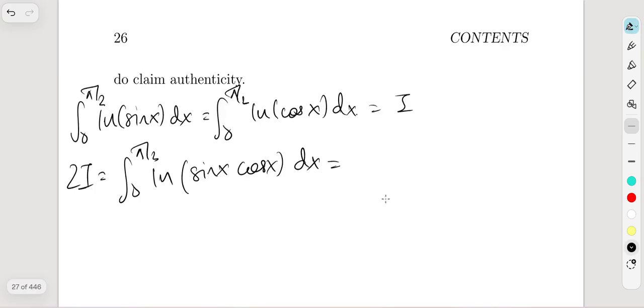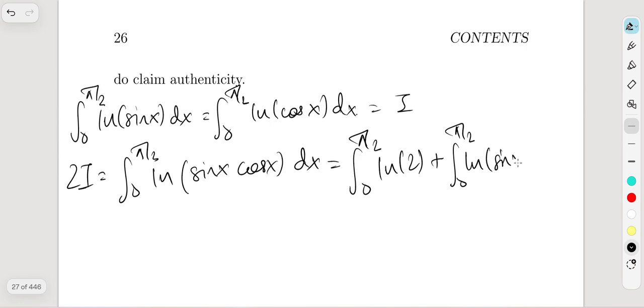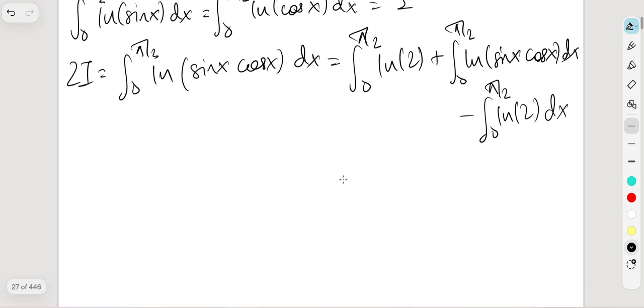And now what we have to do is multiply, oh wait a second, yeah, so the integral from 0 to pi over 2 of natural logarithm of 2, right? And plus the integral from 0 to pi over 2 of natural logarithm of sine of x cosine of x dx, and minus the integral from 0 to pi over 2 of natural logarithm of 2 as well, right? To just neutralize those things.